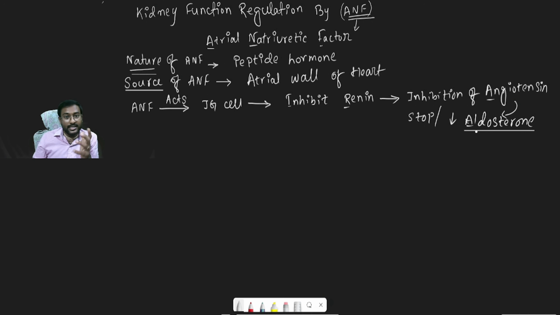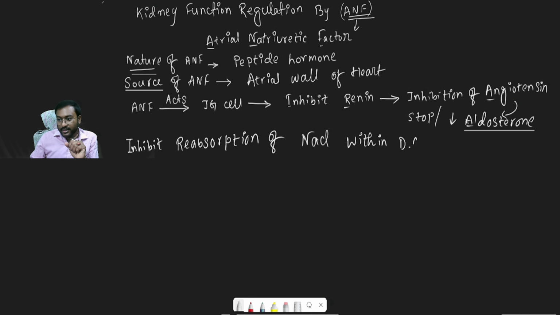As a result, what is the fate? The reabsorption of NaCl, sodium chloride, within the DCT, the distal convoluted tubule, as well as the collecting duct, is inhibited. In this way, ANF regulates kidney function.